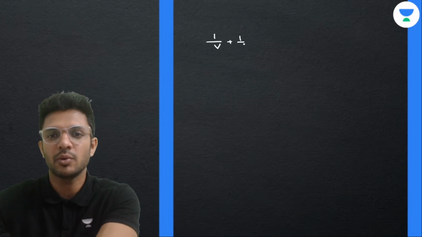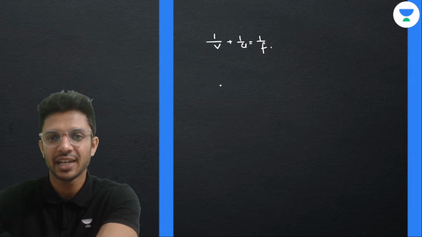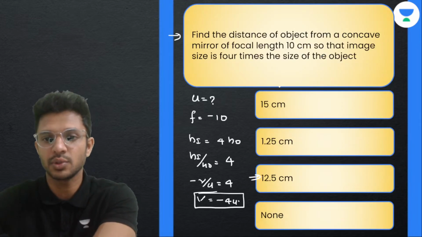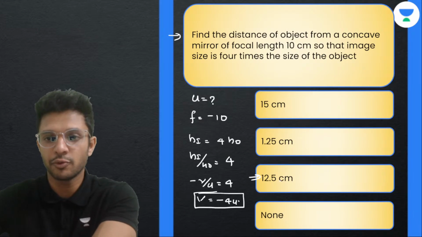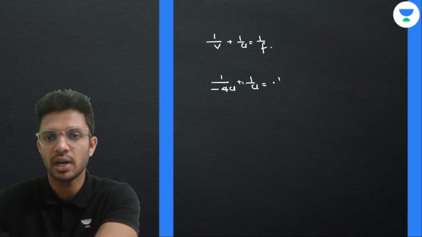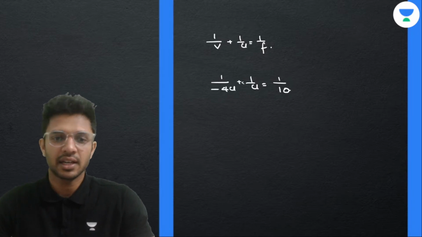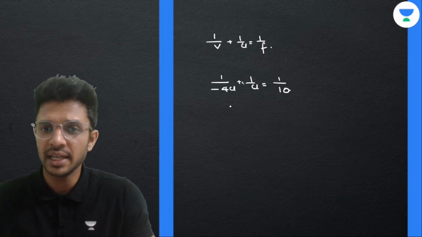It's very simple, just by using the mirror formula, 1 by v plus 1 by u equal to 1 by f. What is v? 1 divided by minus 4u, plus 1 by u equal to 1 by focal length, that is 1 by 10. Now we just need to complete the calculations.